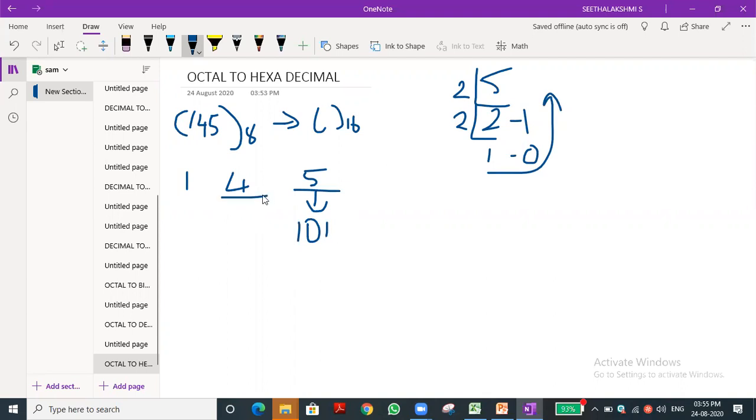Next, for 4. If you are doing along with me and telling, it will be fine. I am finding it a little difficult to write with the mouse. You people are writing with a pen, so you can do it very easily. So 2 twos are 4, remainder 0. Again, 0. Then 1. 100 is the answer, is it?